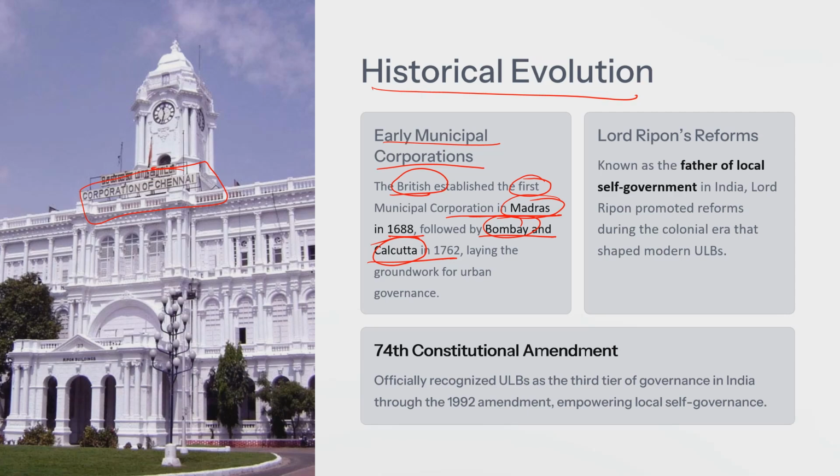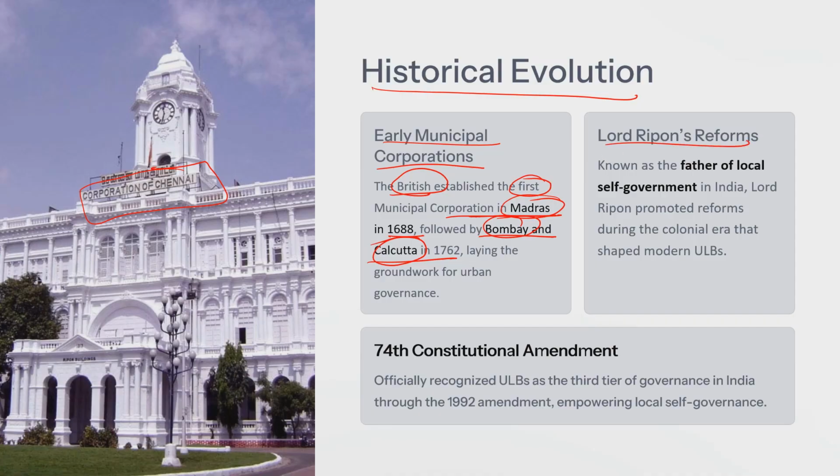Later, in our panchayat lectures also, we have seen how it evolved during British time and what all committees there were. I request you to watch that part also if you have not watched it, because in the panchayat part we have done the complete local self government evolution, its committees, everything. So you must watch that.